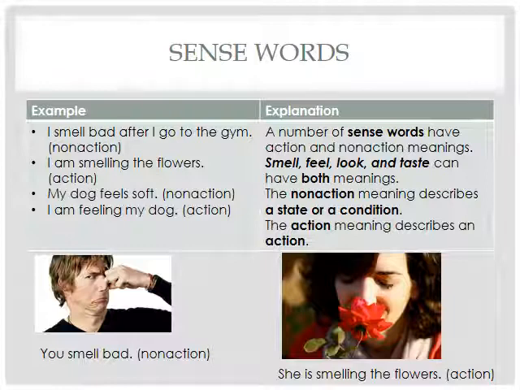That's non-action. It's describing the state or the condition. But these sense words can also be action when they describe an actual action. So in the second picture it says she is smelling the flowers. In that case it's an action. She's actually doing something with her nose. In the first one you're not doing anything. We're just describing the state or condition.